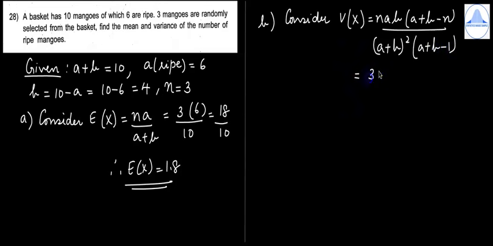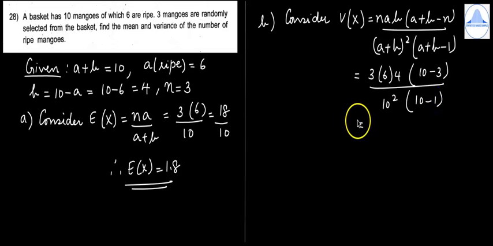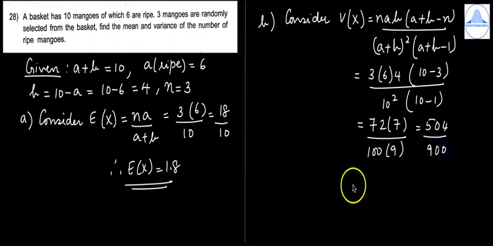So this is equal to 3 into 6 into 4 divided by, A plus B is 10, so 10 minus 3, divided by (A plus B) whole square, which is 10 square, into 10 minus 1. So if we multiply, we get 72 into 7 divided by 100 into 9, which is 504 divided by 900. So therefore we get the variance of X as 0.56.